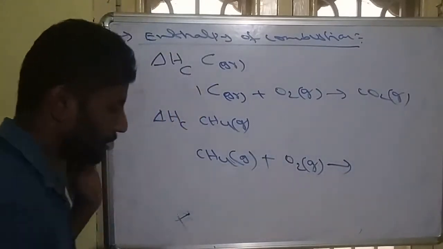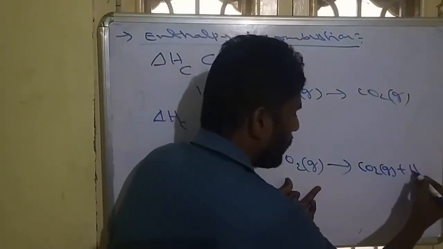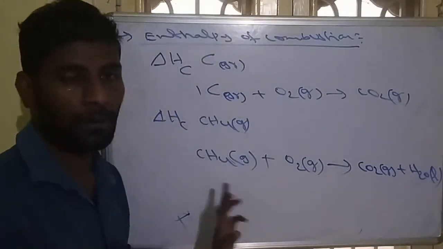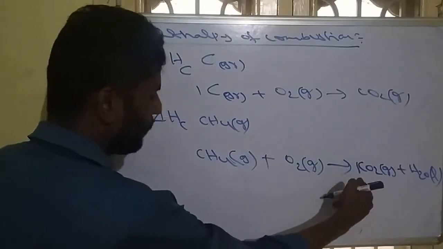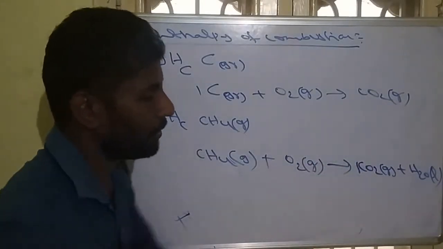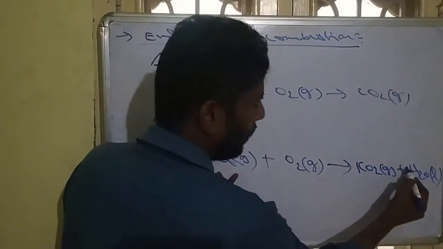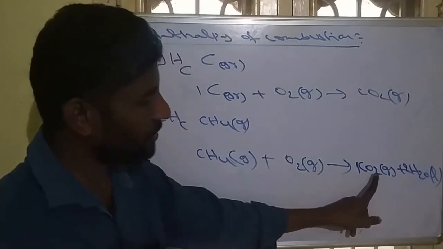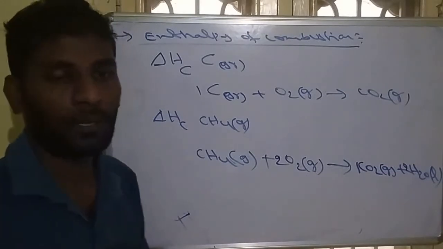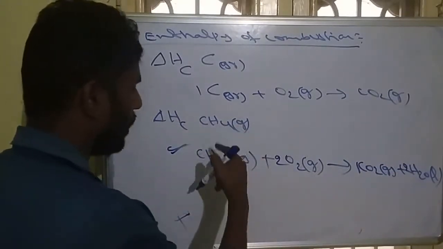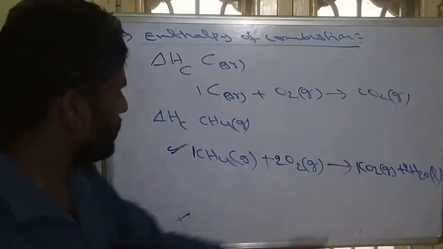How to balance it: any hydrocarbon on combustion produces carbon dioxide and water. The number of carbon dioxides is equal to the number of carbons: 1 carbon, 1 CO2. The number of waters is equal to half of the hydrogens: 4 hydrogens means 2 waters. Finally balance oxygen: 2 oxygen here, 2 oxygen there, total 4 oxygen, 4 by 2, so we take 2 O2. So in this reaction, the enthalpy of combustion of methane, for 1 mole of reactant on combustion, the change in energy is called enthalpy of combustion.